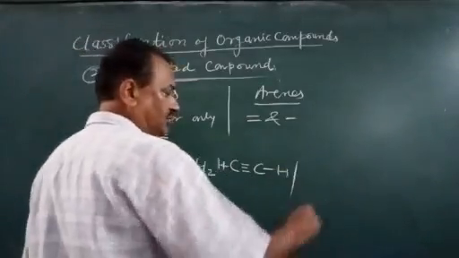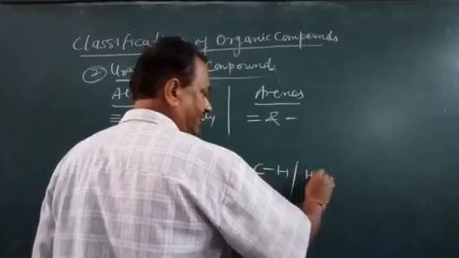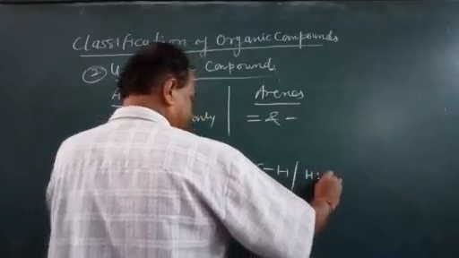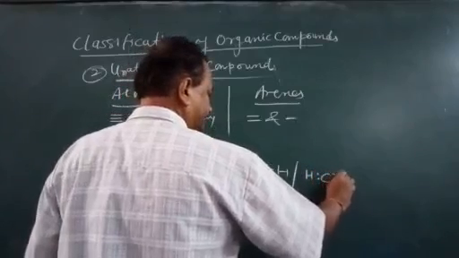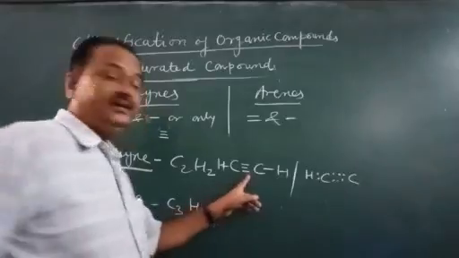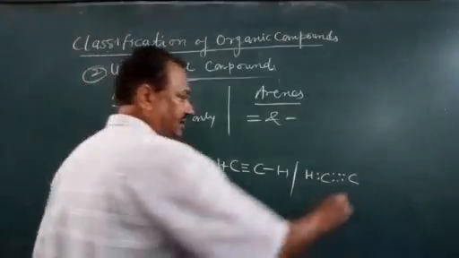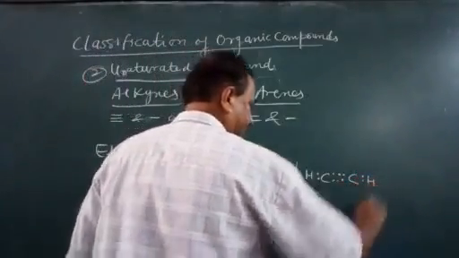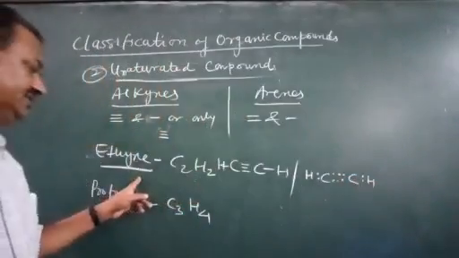And what about the Lewis dot? Just put here H, two dots, here one carbon, and there will be 3 bonds meaning 6 electrons, and so here again this. So this is about ethyne.